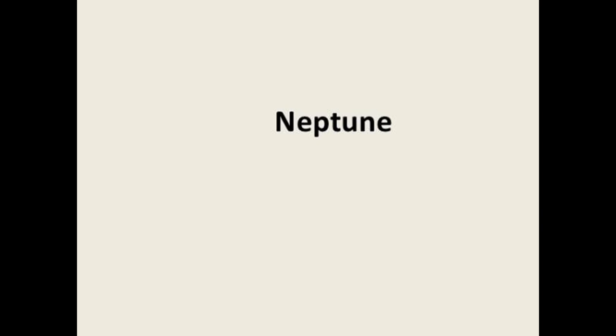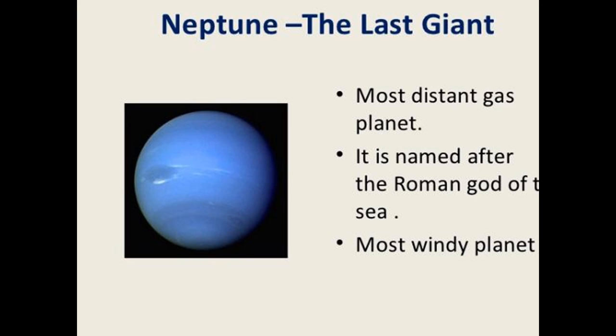Next planet is Neptune. Neptune, in Hindi known as Varun, is the eighth planet from the sun in the solar system. Neptune is also known as the windy planet, as very strong winds blow on its surface. Neptune is the last giant planet and the most distant gas planet. It is named after the Roman god of the sea and is the windiest planet.